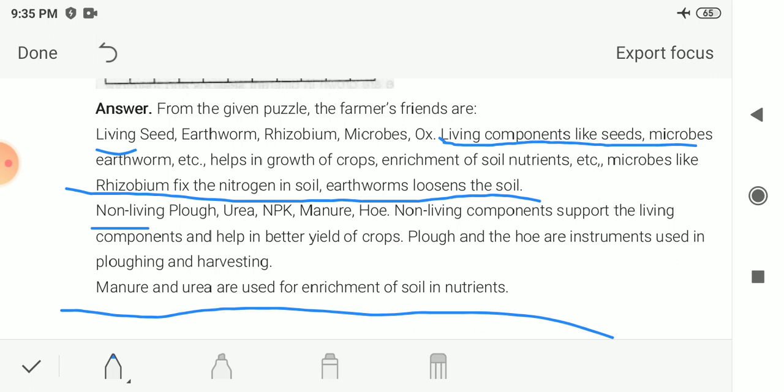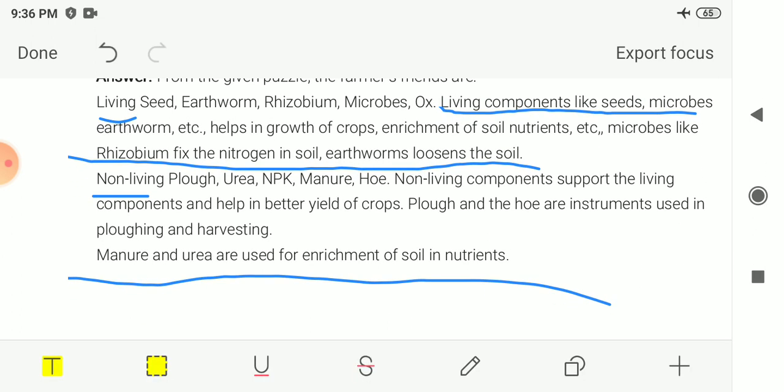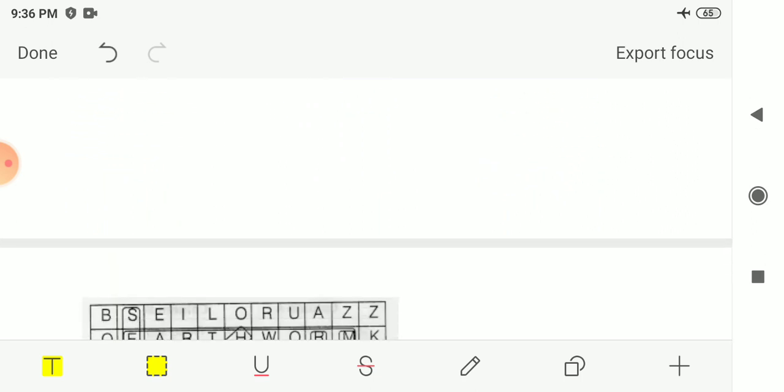Plough and hoe are instruments used for ploughing and harvesting, whereas manure and urea are used for enrichment of the soil with nutrients. So this is how these non-living components are also friends of the farmer.